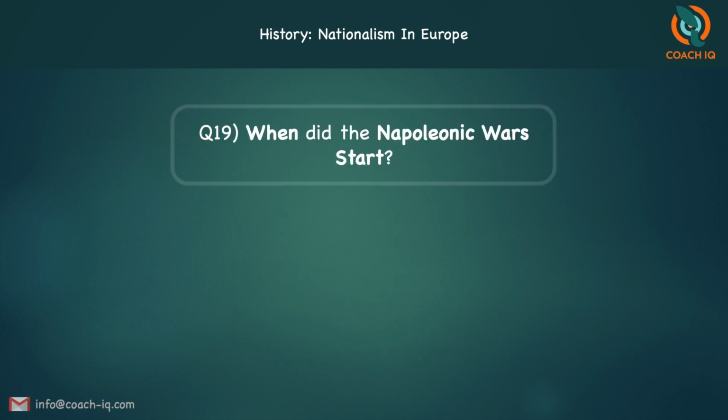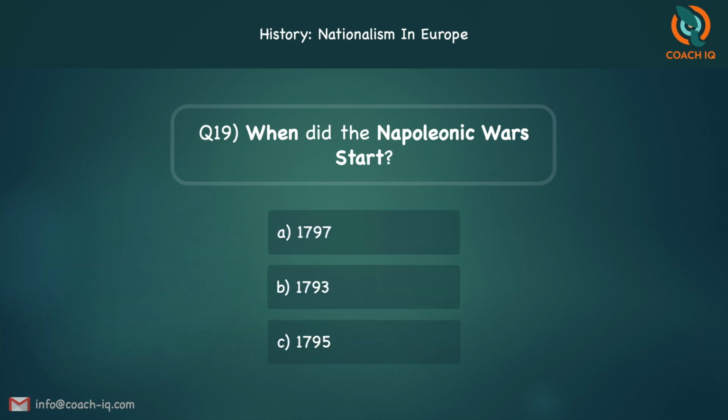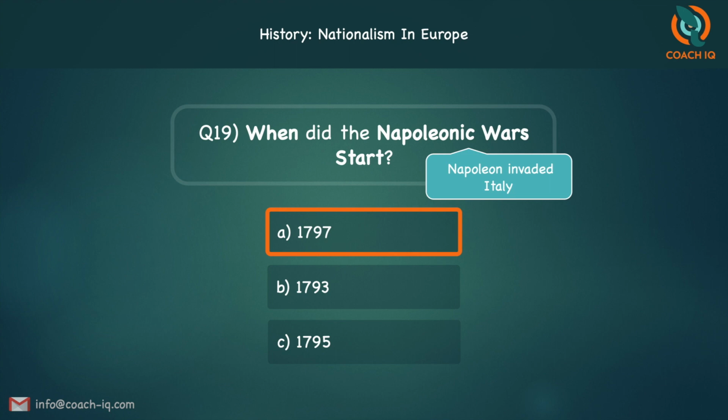The next one. When did the Napoleonic Wars start? 1797, 1793, or 1795? The answer is 1797. That is when Napoleon invaded Italy.